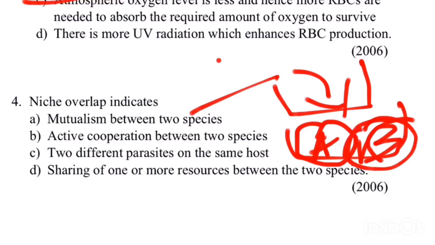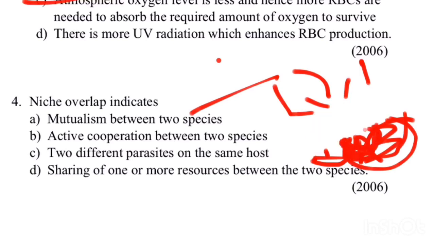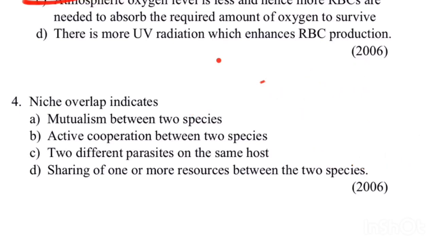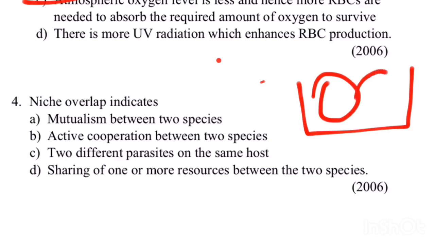So there is an overlap between the two niches. This is known as niche overlap. Here, when the two organisms overlap, there is sharing of resources between the two organisms living in those niche areas. So is it mutualism between the two species?